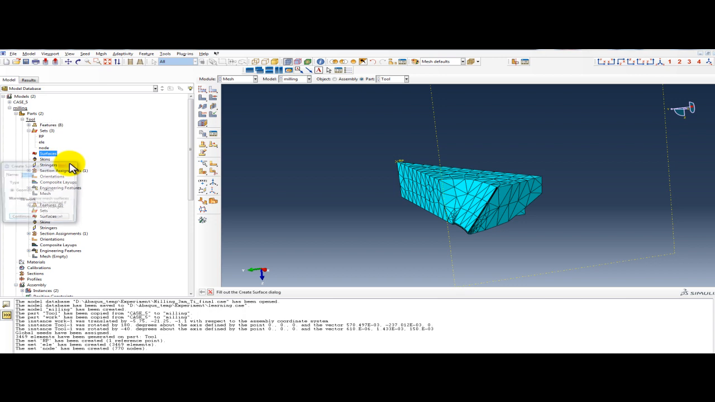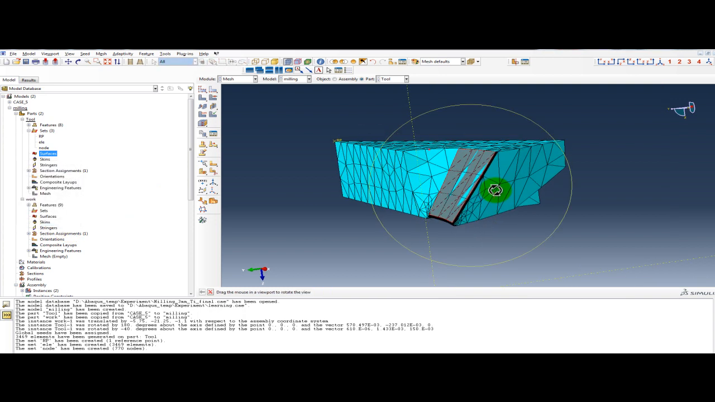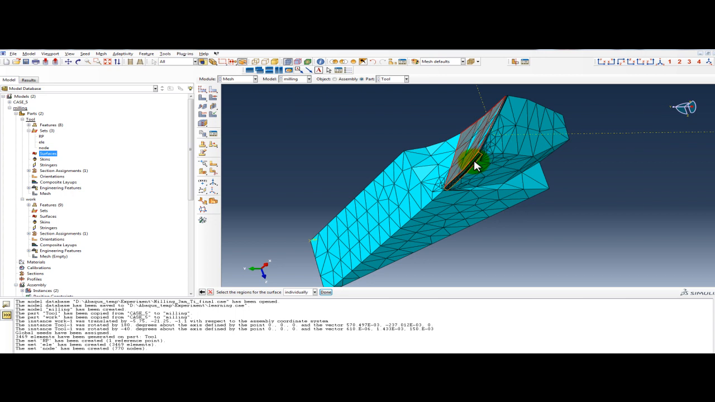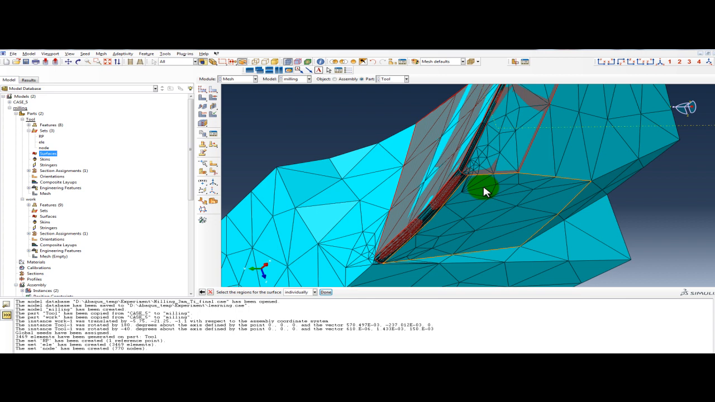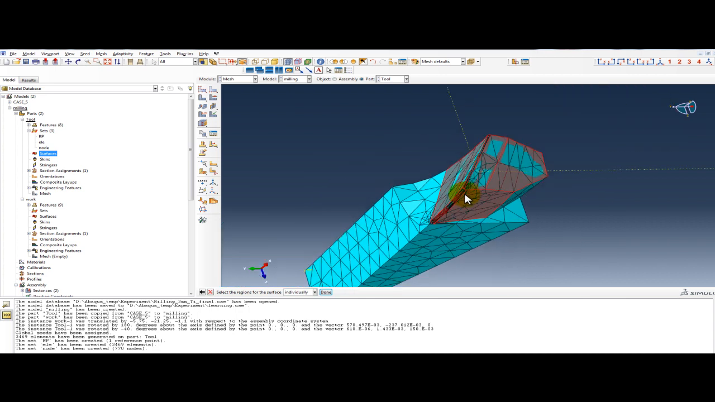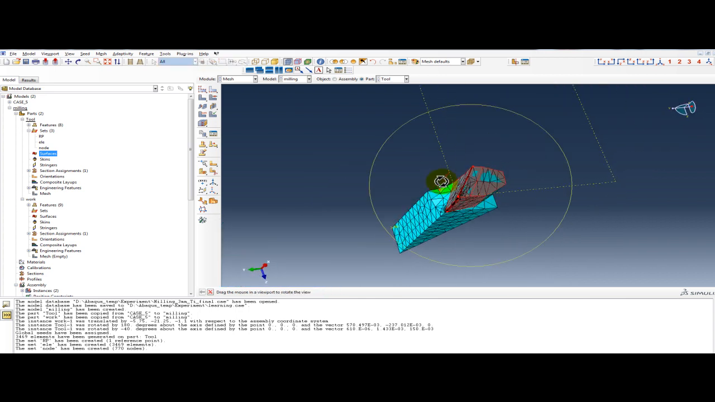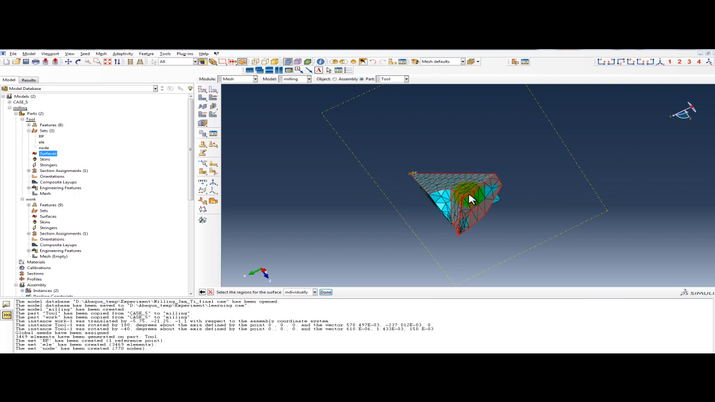Surfaces, right click, create rake face, this one. Select all the surfaces, done. You can see the reference point, the element, nodes, and rake face. Now for the workpiece,